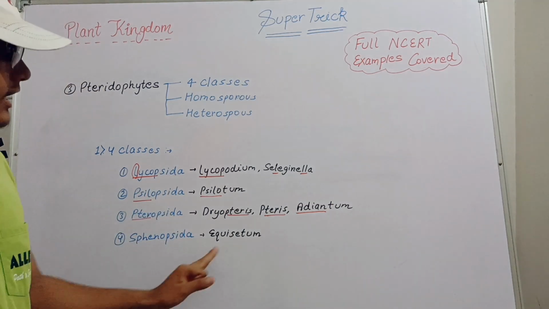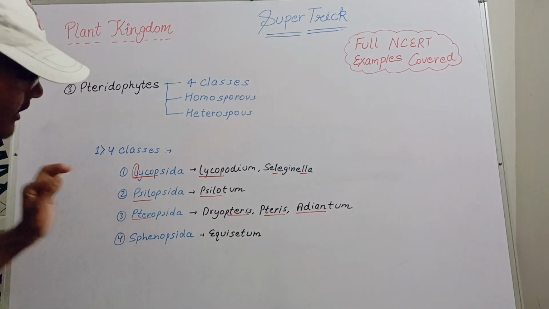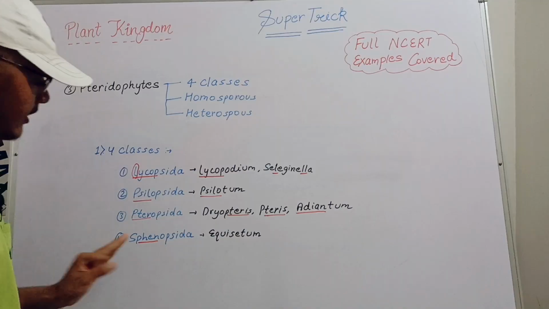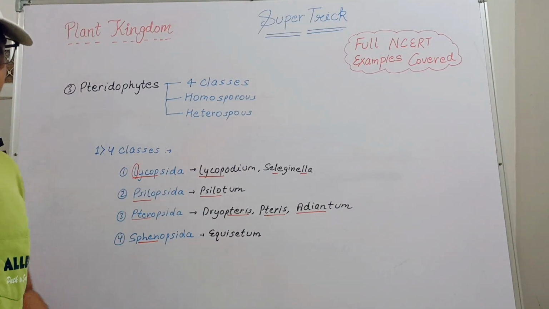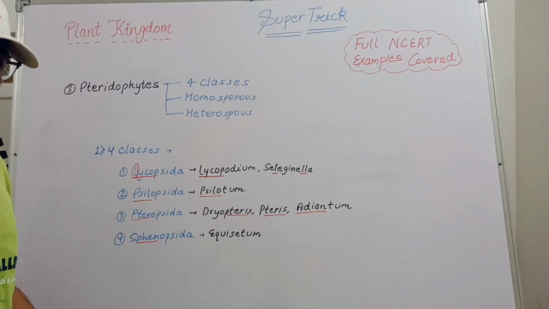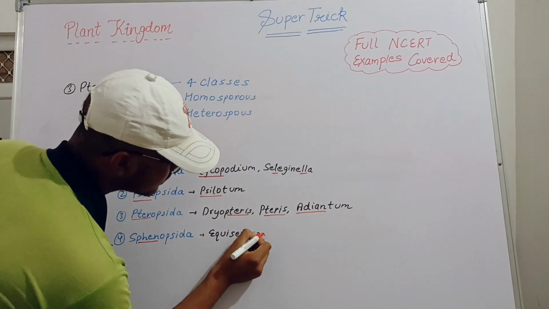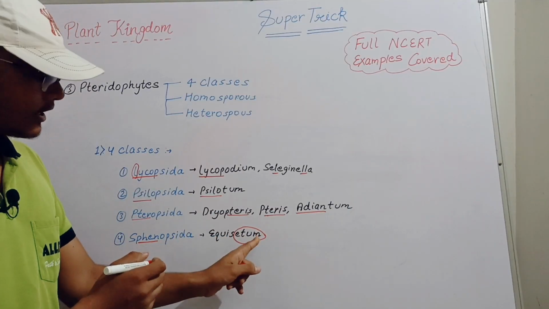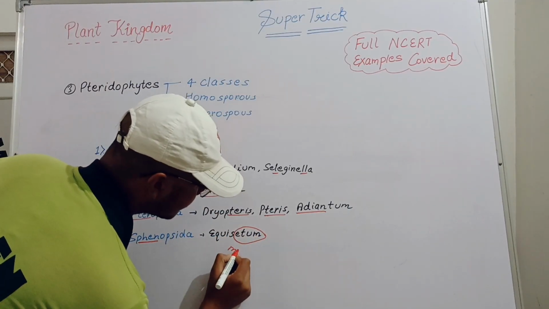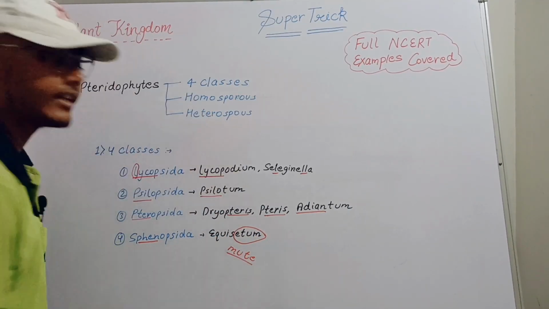Next, moving further, Equisetum is related to Sphenopsida. As we all know, here the word is fan. This PHEN we have to remember as FAN. The fan is producing a lot of noise, so we have to mute it. For muting it, we use the term at the end of Equisetum, and if we reverse it, we get MUTE. So our trick is also super simple.